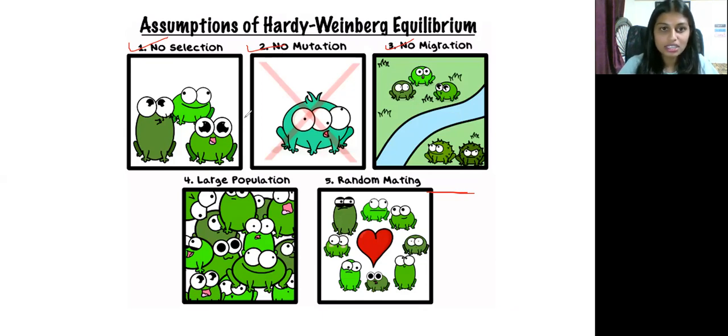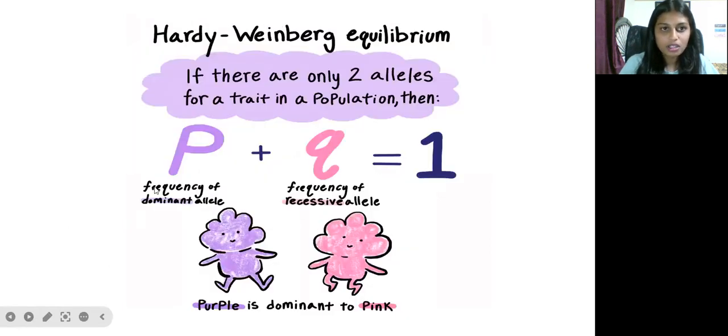Next, a large population and random mating also lead to a constant allelic frequency from one generation to another. These are all the assumptions of the Hardy-Weinberg equilibrium. Based on these assumptions, they derived an equation to calculate the genotype frequency with the help of allelic frequency.